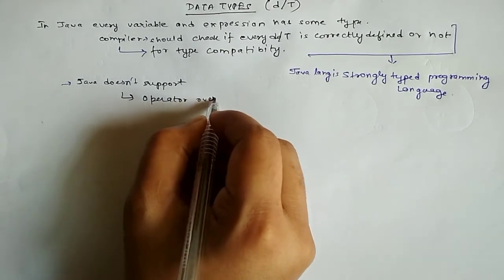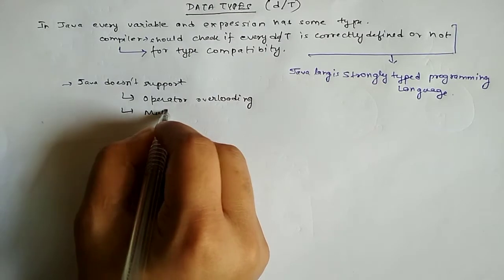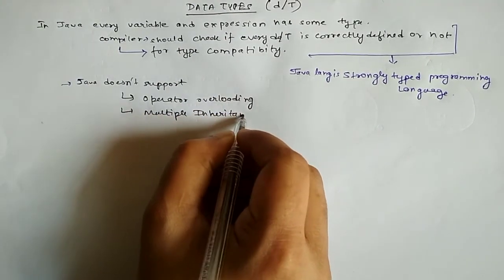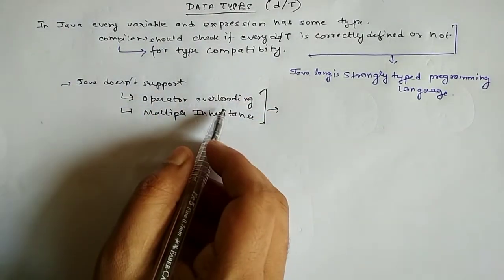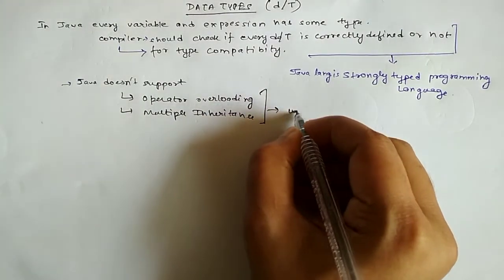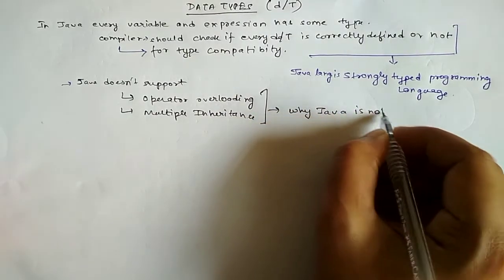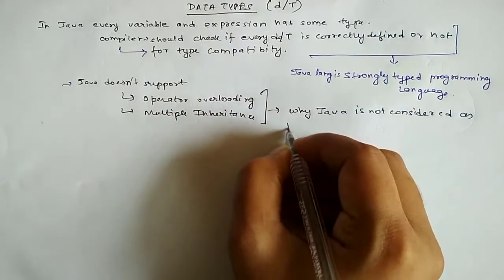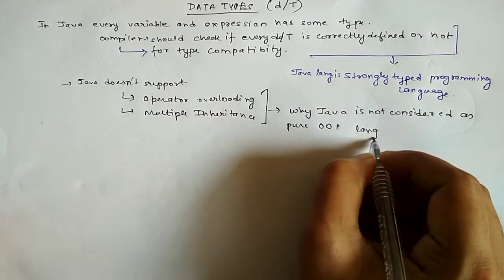Operator overloading, or multiple inheritance. So Java does not support operator overloading or multiple inheritance. These two are the reasons why Java is not considered a pure object oriented programming language.